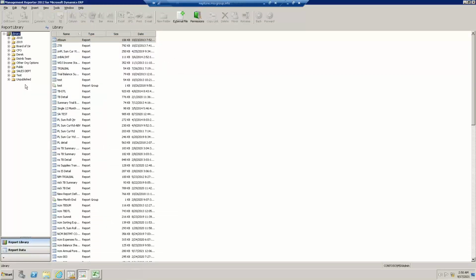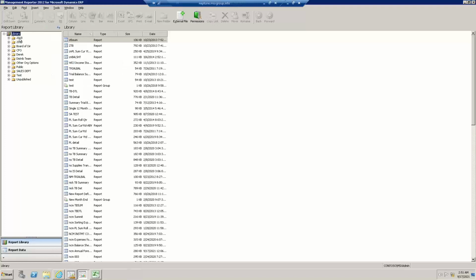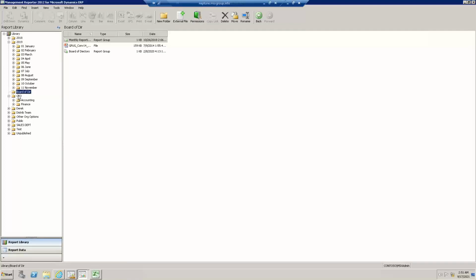Now, even though this looks like File Explorer, like on your network where you save Excel and Word files, this is not. This is actually the report library, folders you can create, which behind the scenes store all these reports in one SQL database. Now, a couple high-level things: I can right-click to create a new folder. Any strategy might go because they might be date-driven, like here's a year and months, or they might be group-driven because here is maybe my board of directors reports, or maybe here's my CFO reports, or finally they could be report-driven, like here's my balance sheets or income statements, so almost anything goes.